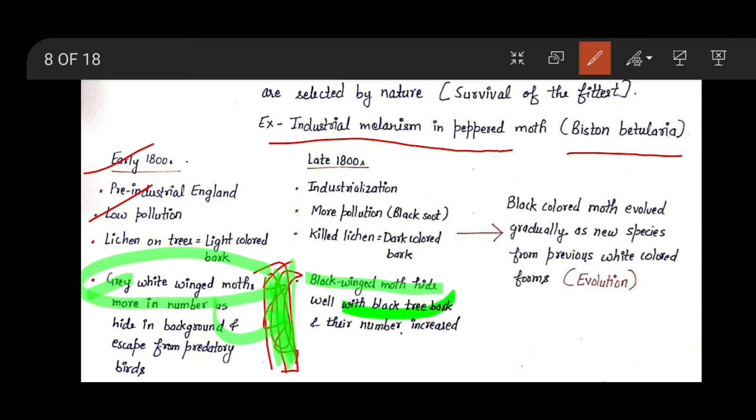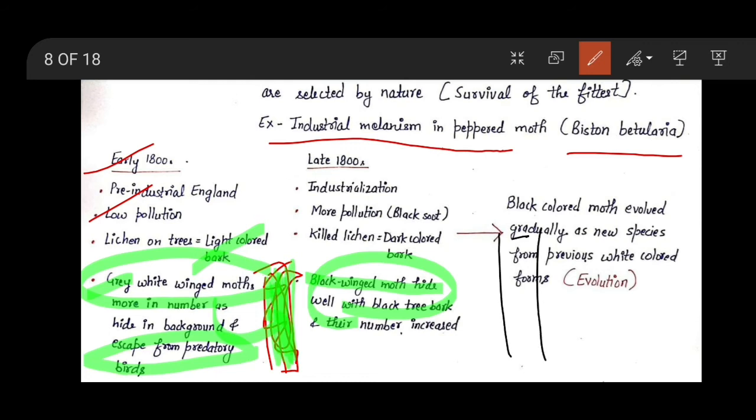But the black winged moths are easily identified by predatory birds, and so are not able to survive. Their number is very less. As the grey white moths survive, they start to multiply and increase their number.